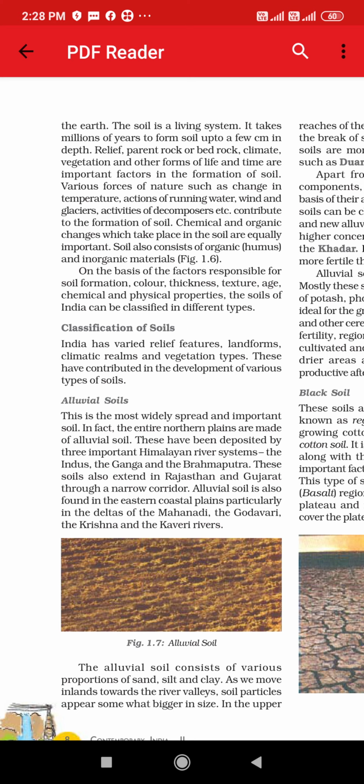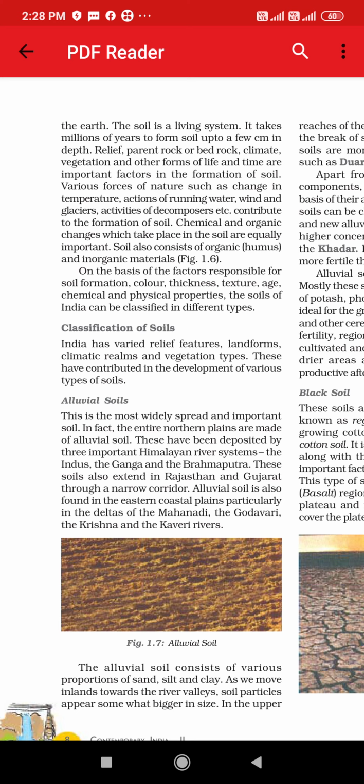Landforms, that is plateaus, plains, mountains, islands. Climatic realms, that is climatic conditions, and vegetation types. It depends on the climate which type of vegetation will grow where. This has contributed to the development of various types of soil. Because of this we can classify soil into different types.